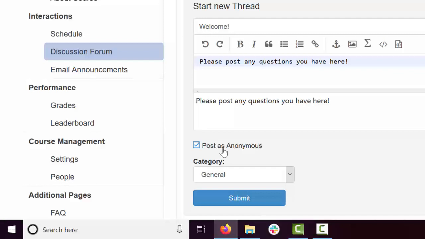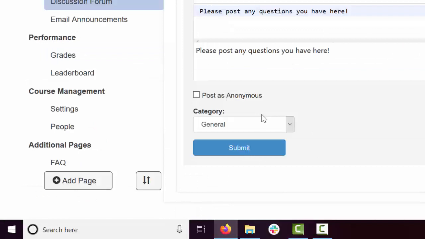But in general, please avoid using anonymous posts because most of the class would like to know who is making a given post. But certain situations warrant anonymity, especially if you are being critical of something, in which case you can use anonymous posts. So this post, let me not post it as anonymous.